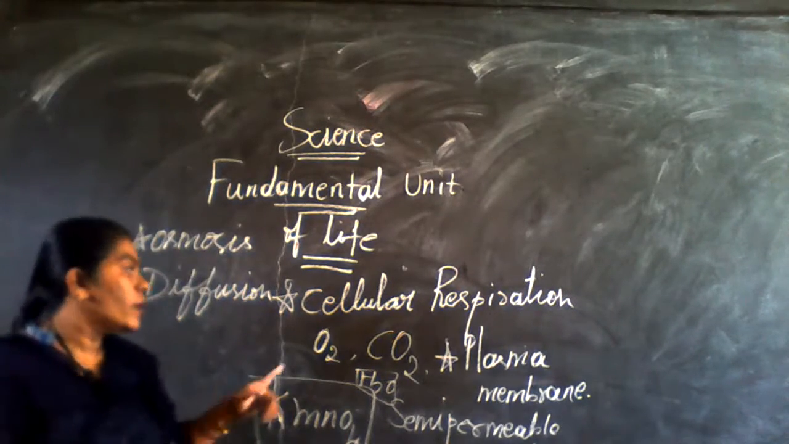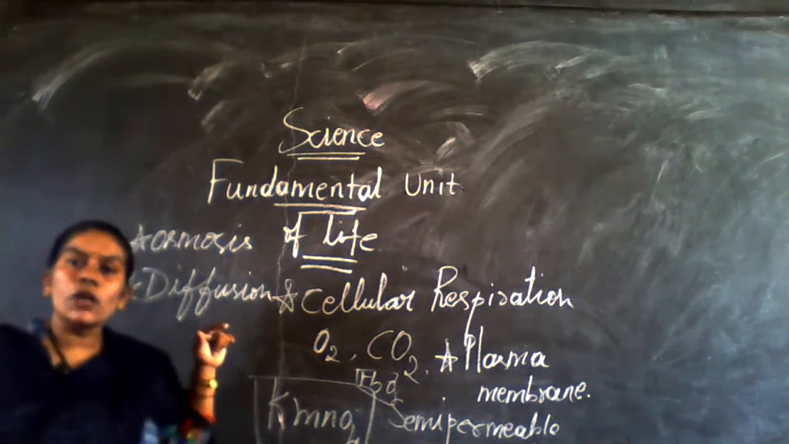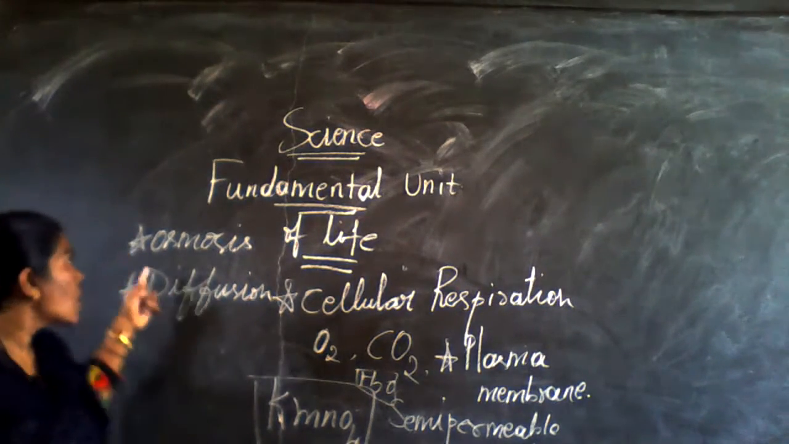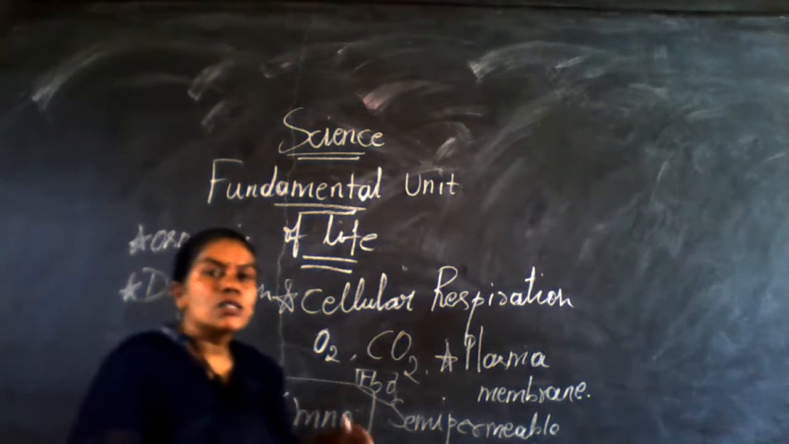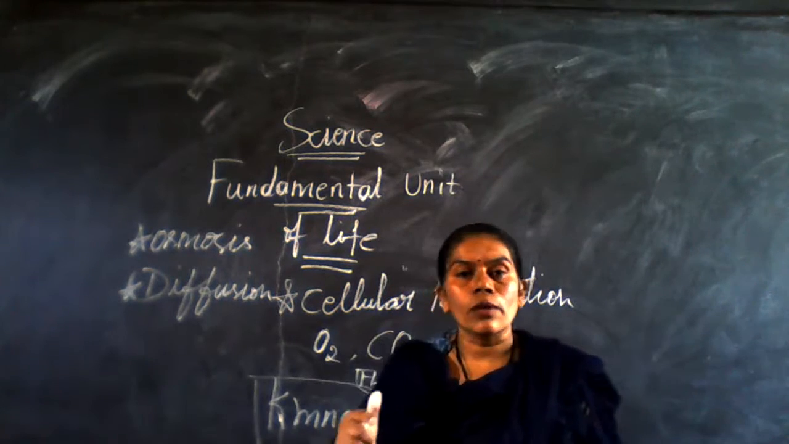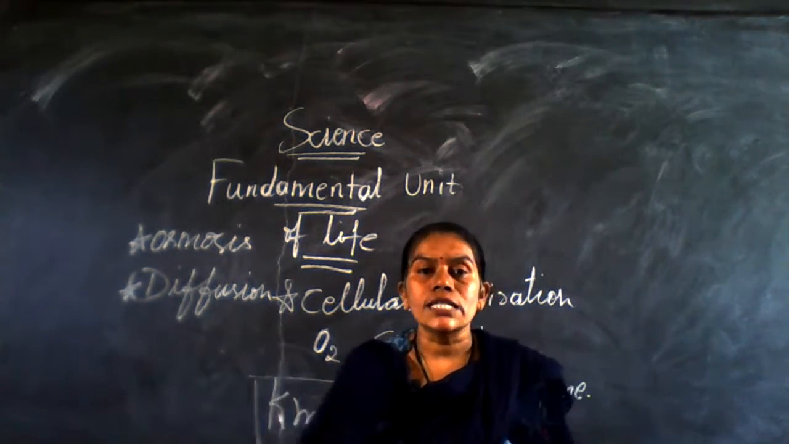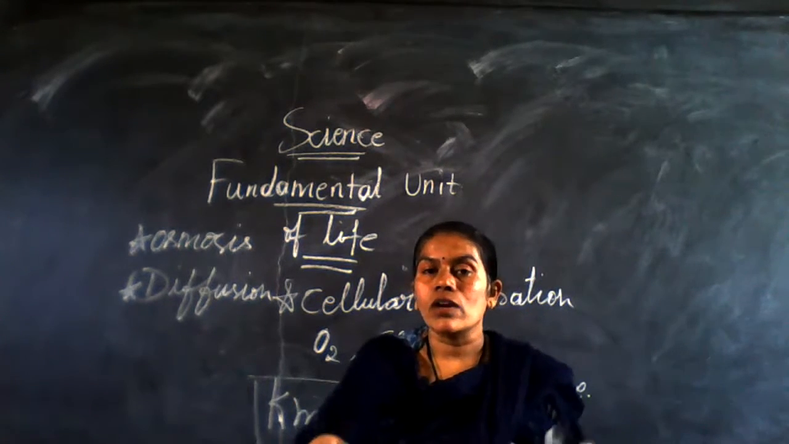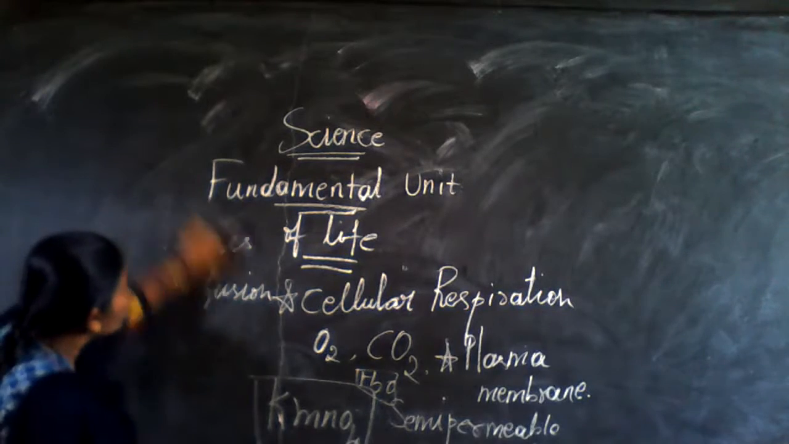Which are those solvents? Oxygen, carbon dioxide, and water. In that, we are going to find two ways: one is osmosis, and another one is diffusion. Got it, children? Next, we are going to discuss what things are inside the cell and how we are going to learn. Got it? So now I am going to erase this one.